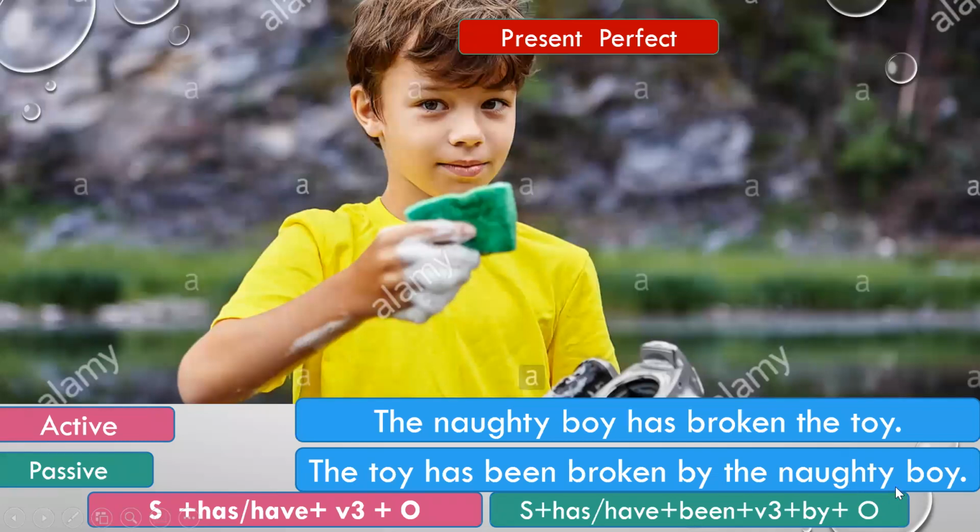So the doer of the sentence is the naughty boy, but it becomes the object in the passive voice. So subject plus has or have plus V3 plus object in the active voice sentence, present perfect. And when we change it into the passive voice, it becomes subject plus has or have plus been plus V3 plus by plus object. Don't worry, I will make you write all these rules in your book.